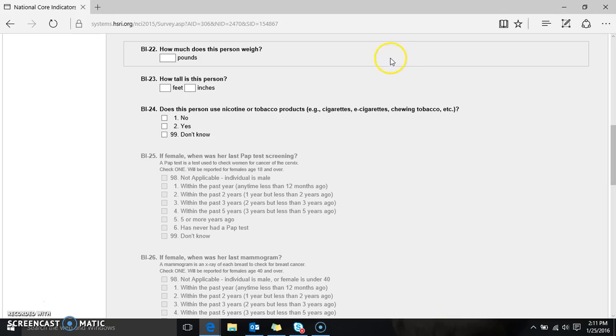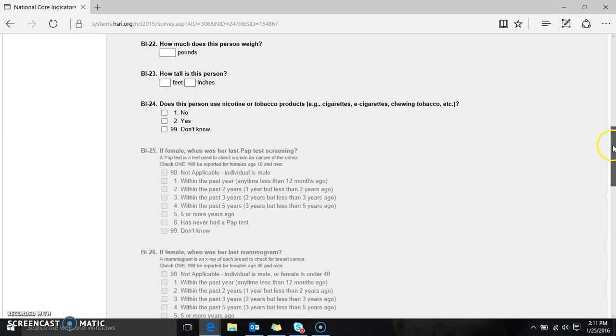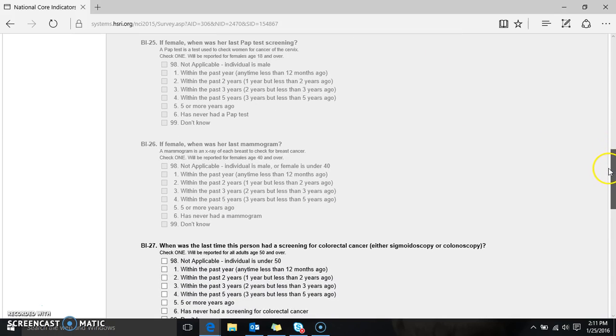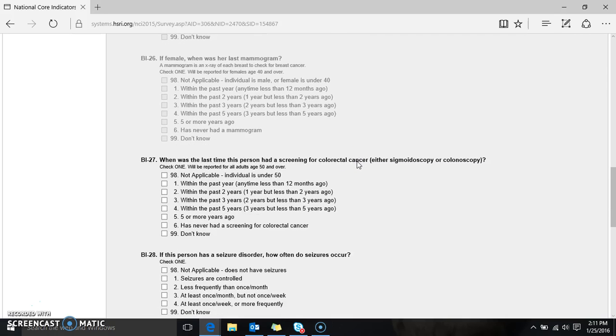BI24 is whether the person uses nicotine or tobacco products, and that does include e-cigarettes. BI25 and 26 are both grayed out in the ODESA because we did not put in gender or age. If the person is female, you're going to find out the last time she had a Pap test. If the person is female and 40 or over, when was the last mammogram?